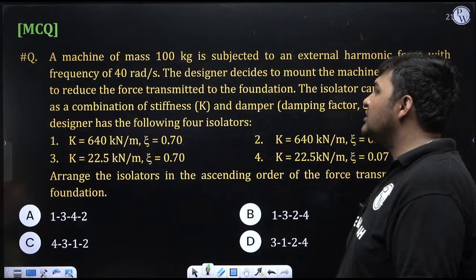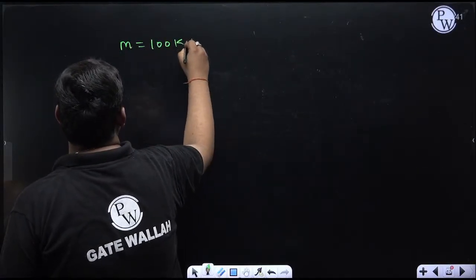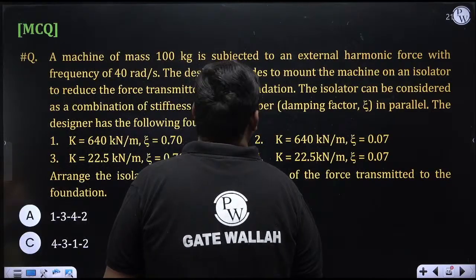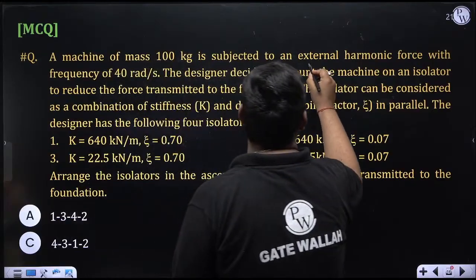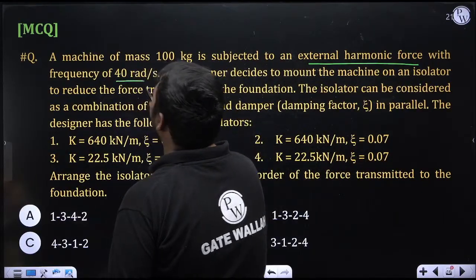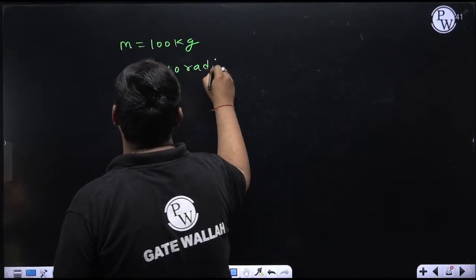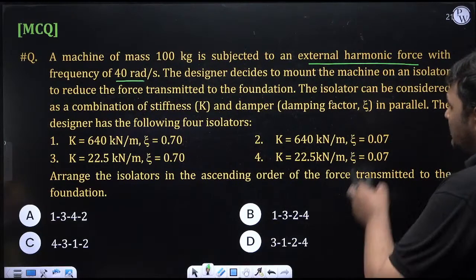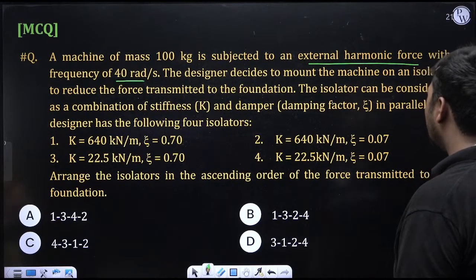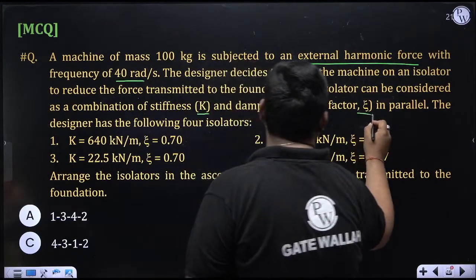This is a very good question. What is it saying? A machine of mass 100 kg, so m is 100 kg, is subjected to an external harmonic force with frequency 40 radian per second. The frequency of force means forcing frequency, given in radian per second, so omega is given. Now the designer decides to mount the machine on an isolator to reduce the force transmitted. The isolator can be considered a combination of stiffness and damping factor zeta.